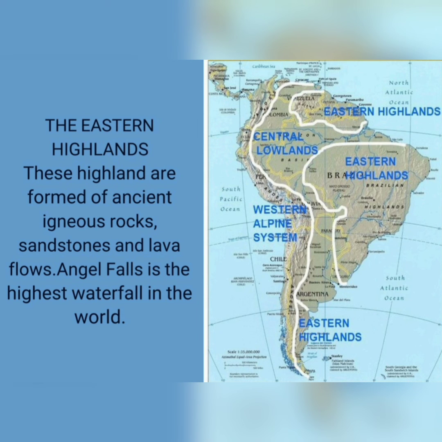The Eastern Highlands. The Eastern Highlands along the Atlantic coast include the Guiana Highlands and the Brazilian Highlands. These are much lower than the Andes. These are older than the Andes and are formed of ancient igneous rocks, sandstones, and lava flows. The streams flowing through these highlands form waterfalls, and one of them, Angel Falls, in the southeast part of Venezuela, is the highest waterfall in the world.